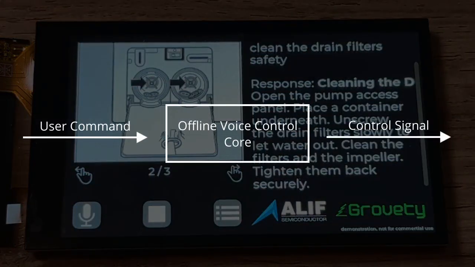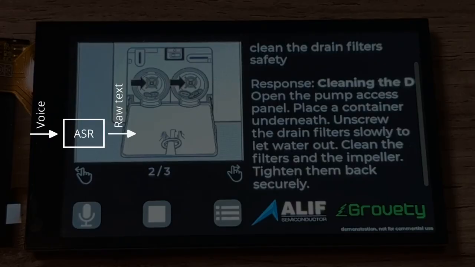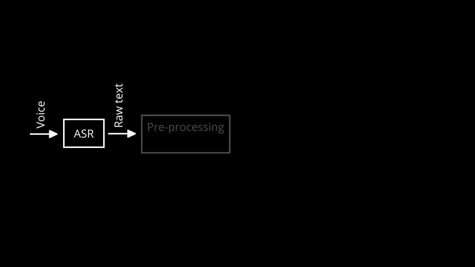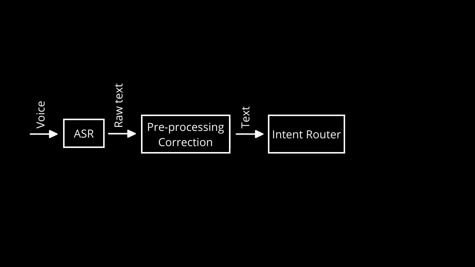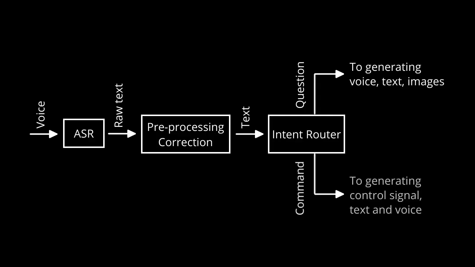And finally, the system not only understands your questions, it can also take action, executing commands and directly controlling the device. The process starts with raw text from speech recognition. A pre-processing layer filters out irrelevant phrases and background requests. Then, a domain-specific correction model restores terms according to the device vocabulary. Next, the intent router determines whether the request is a question or a command. If it's a question, the system generates an answer. If it's a command, it produces a control signal for the device.